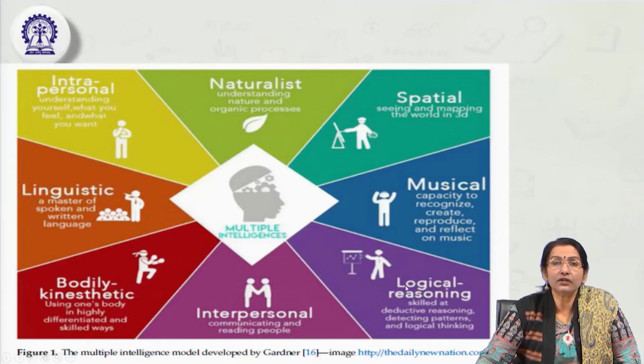Third is logical reasoning. People having high logical reasoning are very rational in their thinking. They can think logically, objectively and rationally about any object, analysis or problem. They are very skilled at deductive reasoning. They can draw conclusions very effectively, break down any complex problem into its parts, logically relate it, objectively analyze it, evaluate it, and deduce the conclusions. They are skilled at detecting patterns.